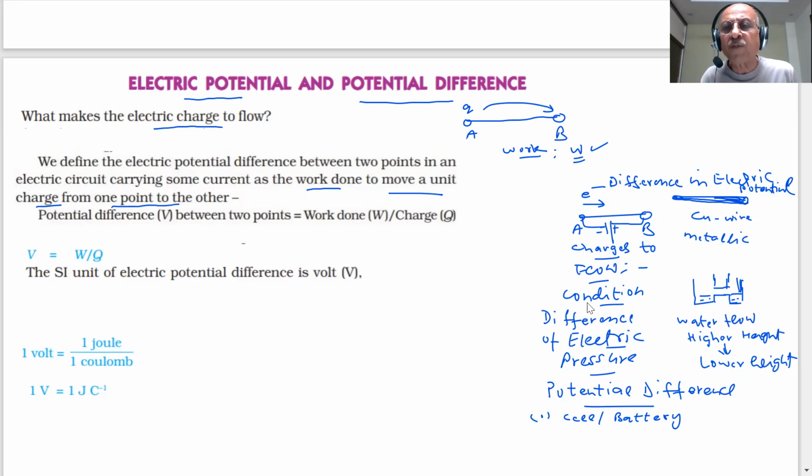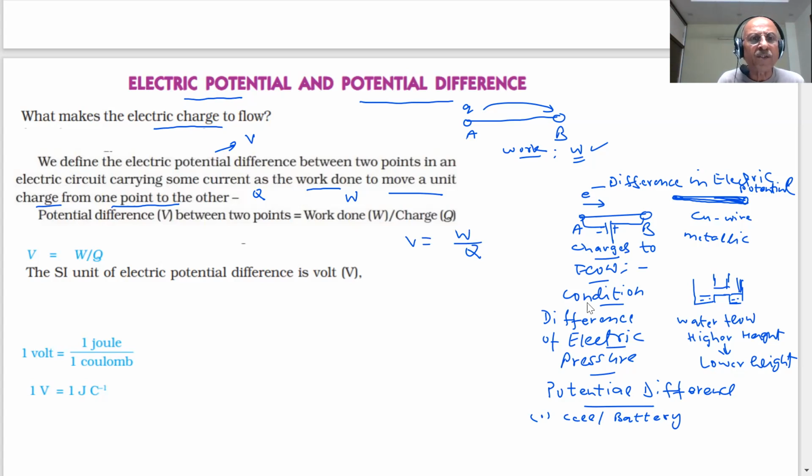If W is the work done in moving the charge Q from A to B, then this will be done by the electric potential difference, or V. So V is our electric potential, and W is the work done to move the charge Q from point A to point B. Then I can say that the potential difference V is equal to W by Q. So the potential difference between point A and B is the work done divided by the charge, or work is equal to potential difference into charge Q.